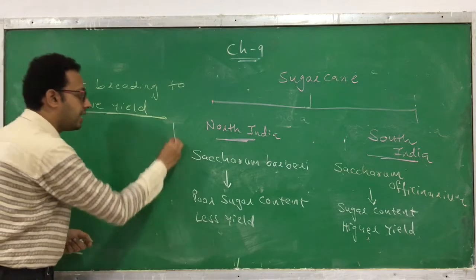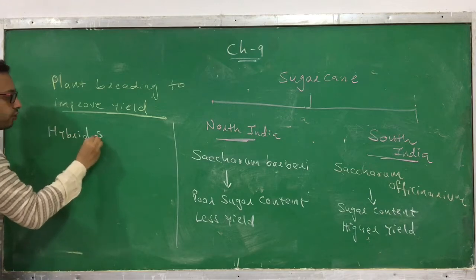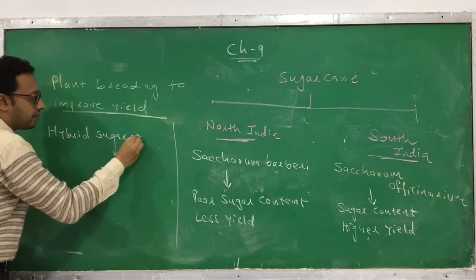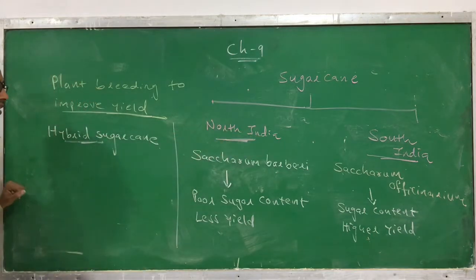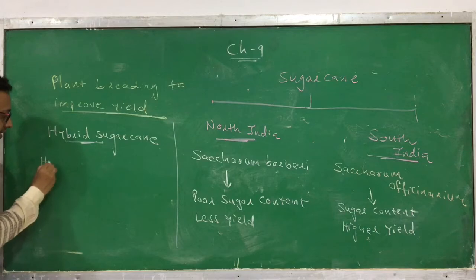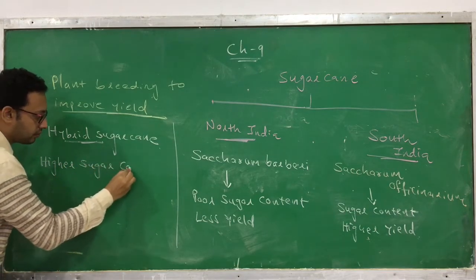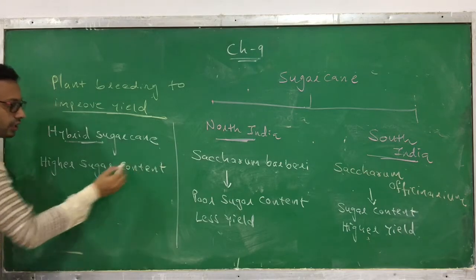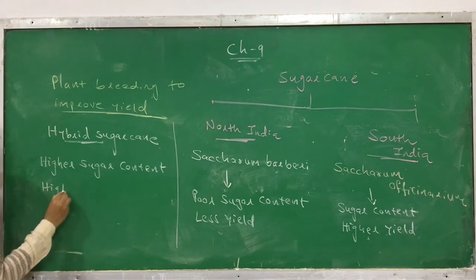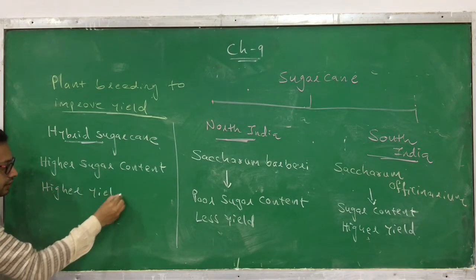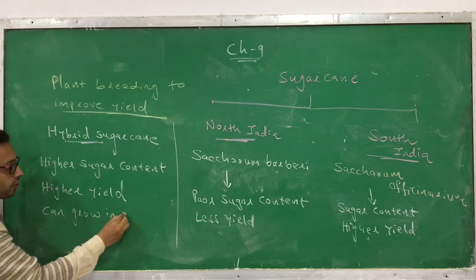The hybrid sugarcane that is developed by breeding these two, Saccharum barberi and Saccharum officinarum, has higher sugar content, okay, and higher yield, and now it can grow in North India.